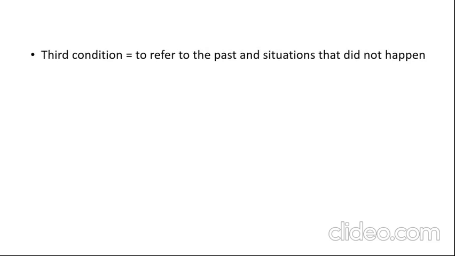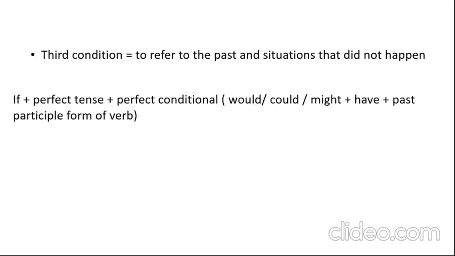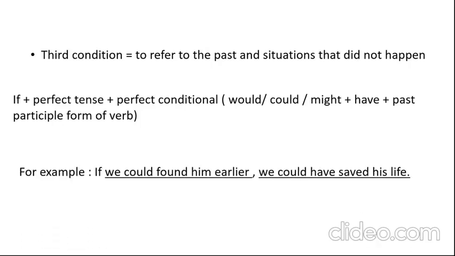Third condition, to refer to the past and situations that did not happen. So in the past, something did not happen, it refers to that. The structure of it is if plus perfect tense plus perfect conditional. That is would, could, might plus have plus past participle form of the verb. For example, if we could found him earlier, we could have saved his life. We could found him earlier is perfect tense. We could have saved his life is perfect conditional.